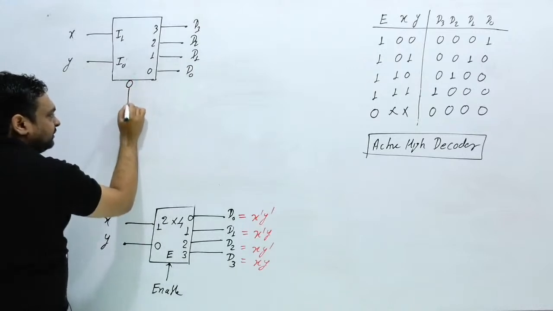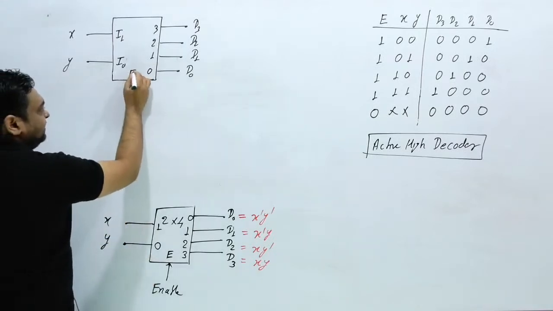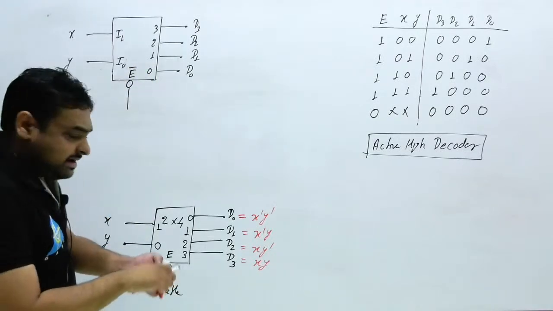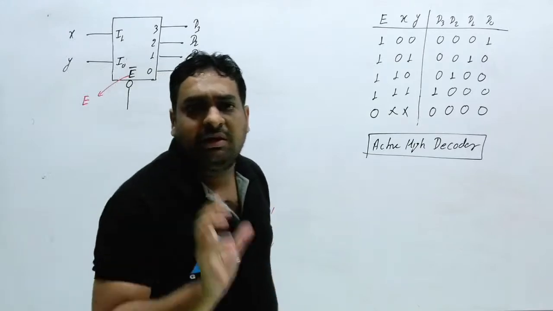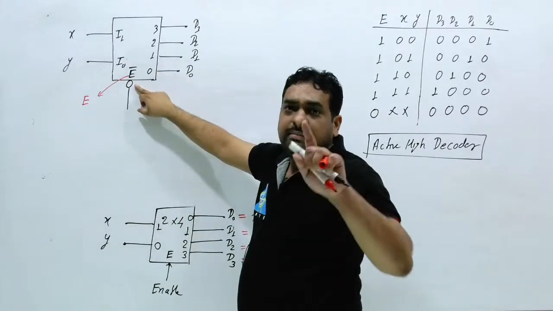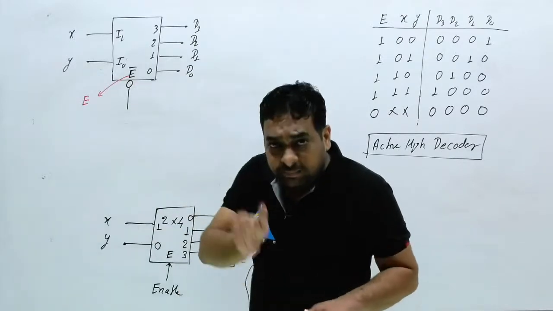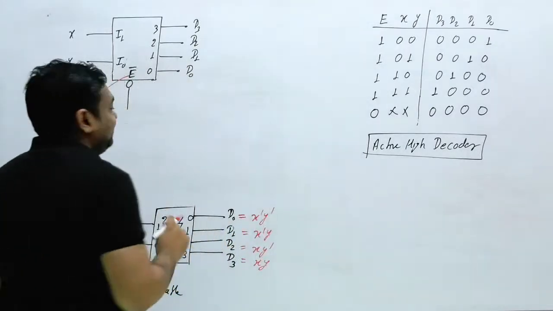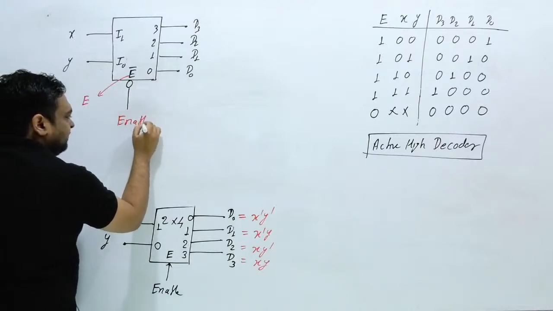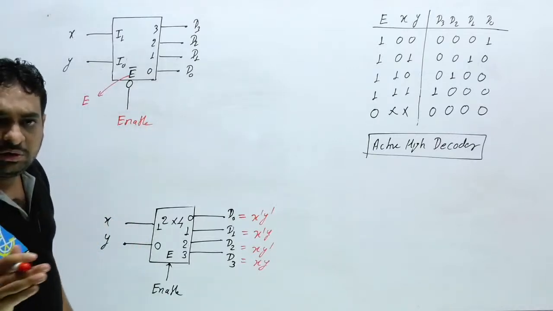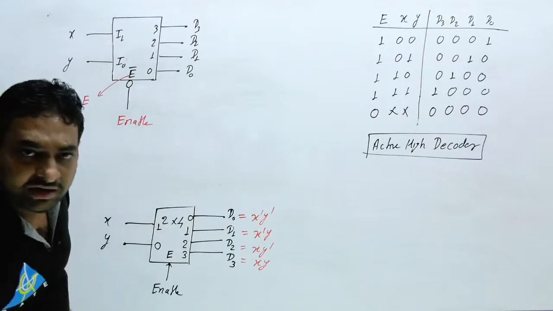Now if I am going with an enable bar signal, I can write this as enable bar. Sometimes the examiner can also write this as enable. So you don't have to concentrate on the alphabet, you have to concentrate on the symbols. Clear? So here this decoder will be enabled with a 0 signal. So the name of this signal is enable. If enable is 0, then this decoder will work, and if enable is 1, then this decoder will not be enabled. Clear this thing?